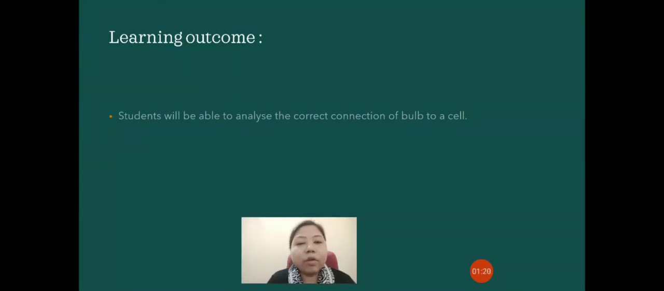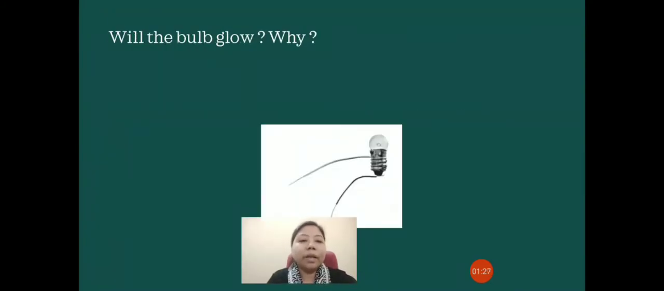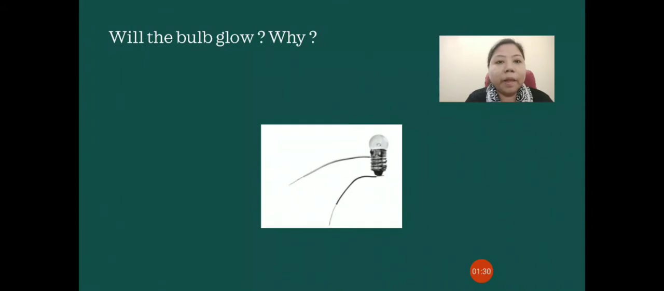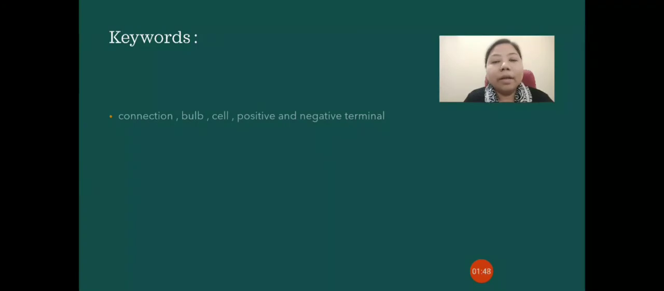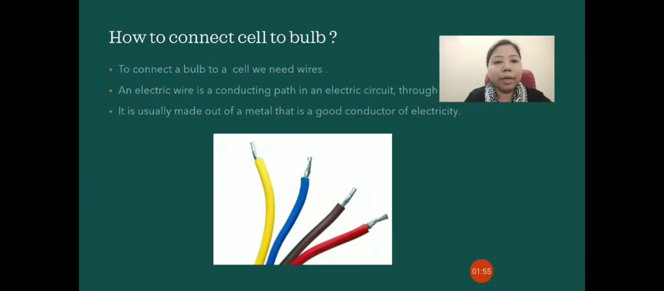After today's class, all of you will be able to analyze the correct way of connecting a bulb to a cell. Now, look at this picture. Will the bulb glow? Obviously, no, because the bulb is not connected to the source of current. It is not connected to any cell. So, the bulb will not glow. The keywords which we will be using today are connection, bulb, cell, positive and negative terminal.